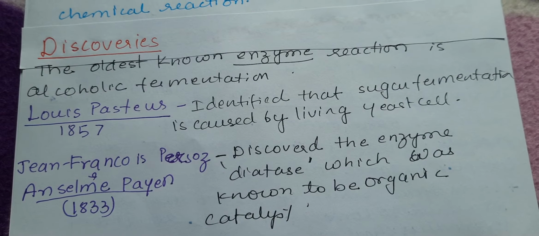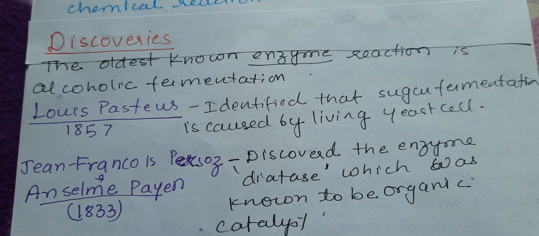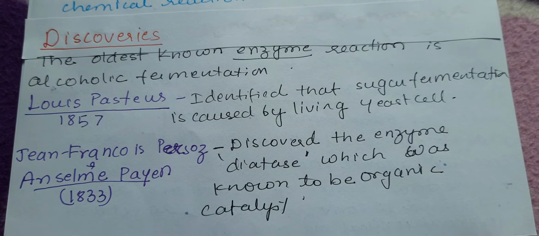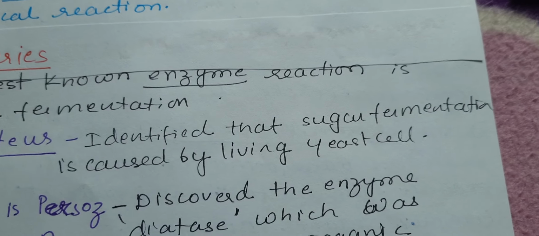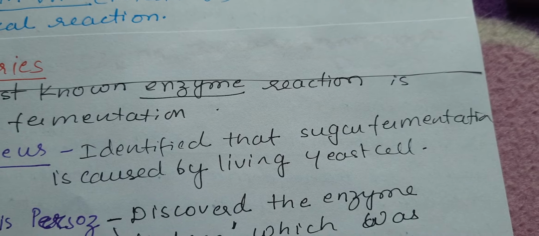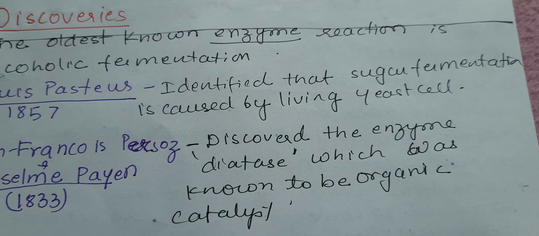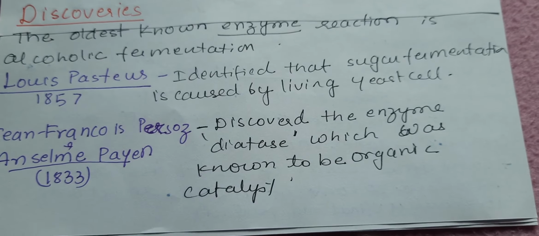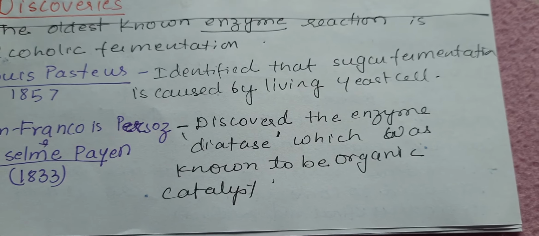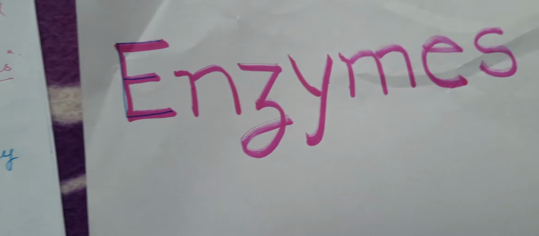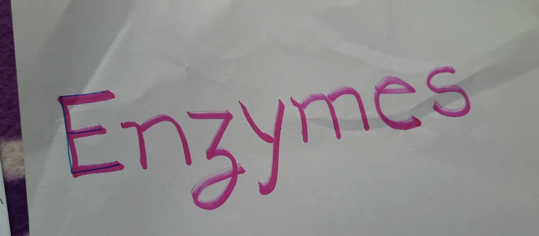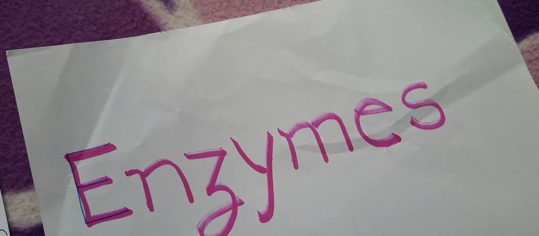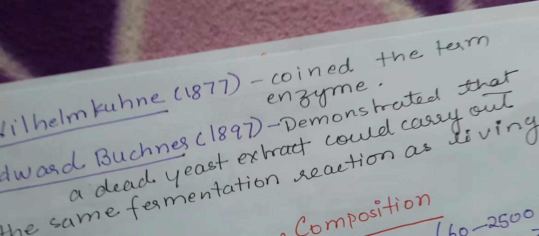Now let's briefly focus on the discoveries. The oldest known enzyme reaction is alcoholic fermentation. Louis Pasteur identified that sugar fermentation is caused by living yeast cells. Persoz and Payen discovered the enzyme diastase, which was known to be an organic catalyst. The next is Wilhelm Kühne.